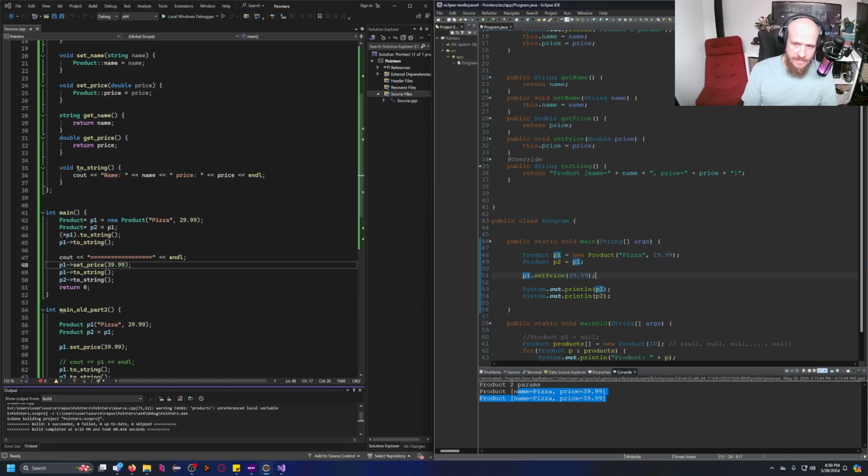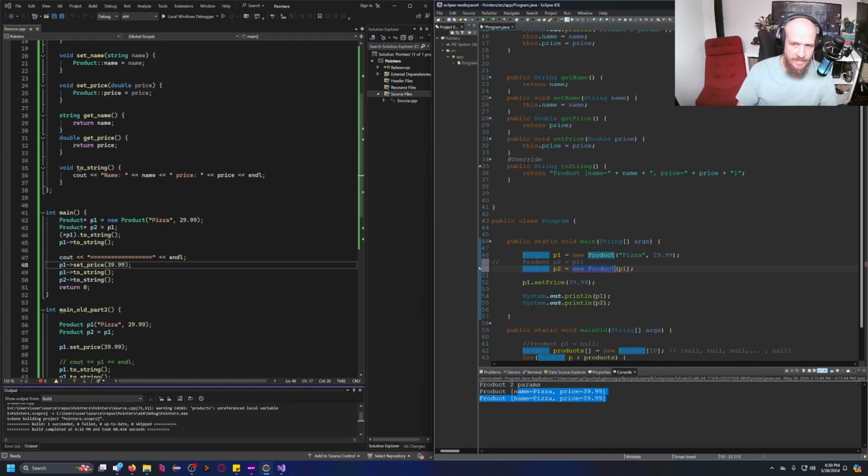Wouldn't it be nifty if, instead of writing this, I could go ahead and write something like this? Product p2 is a new product, but based on p1, right? So after I do this, p2 will essentially be nothing more than a copy, but a copy at a new memory address.